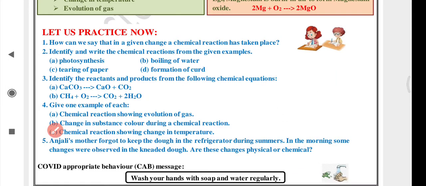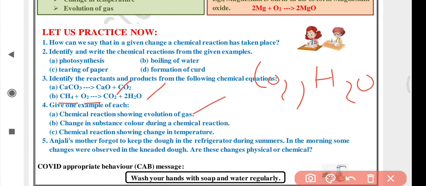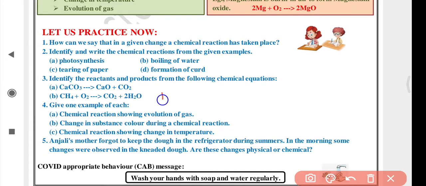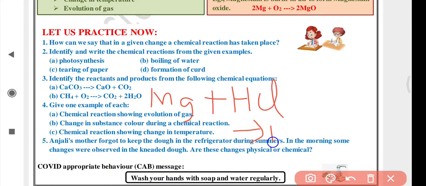Give one example of a chemical reaction showing the evolution of gas. Many reactions are there. If you put any metal into acid, for example magnesium plus HCl, hydrochloric acid, it will form MgCl2, magnesium chloride, plus hydrogen gas.